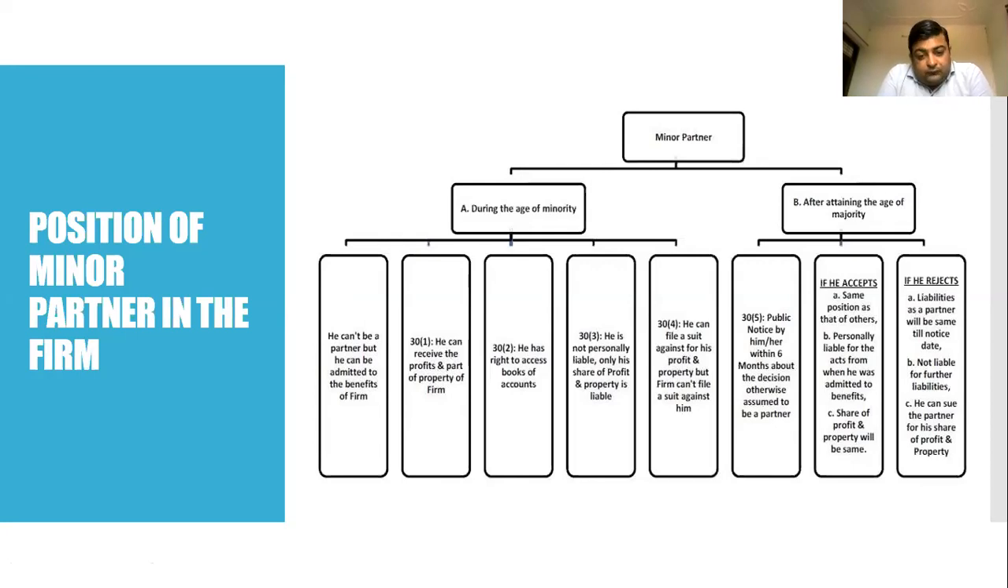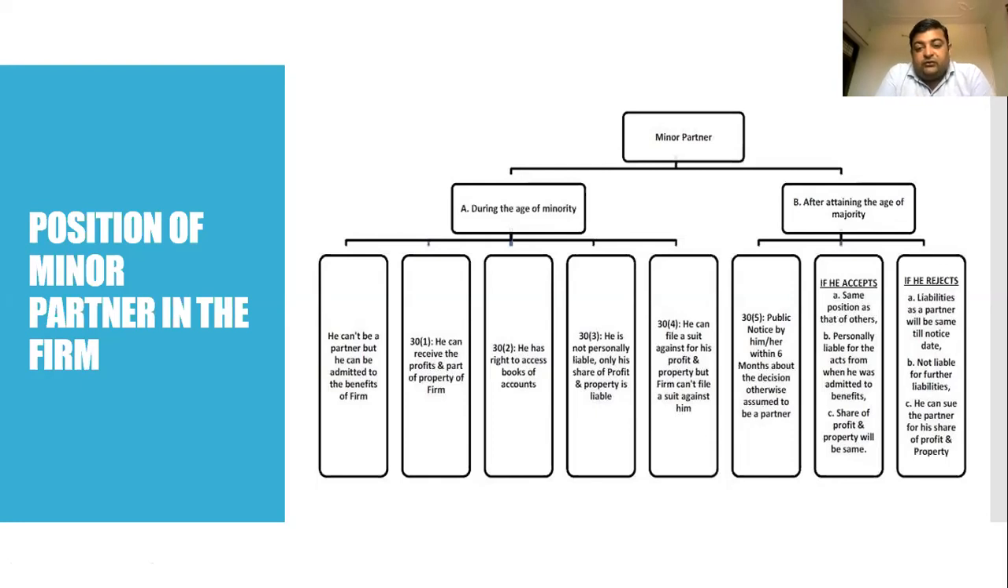Next, under Section 32, he has the right to access the books of account. The minor partner can have access to the books of account and he can audit the accounts if he wants. Next, Section 33, he is not personally liable; only his share of profit and property is liable. So he is not personally liable for anything in the firm, but he will only get the profit and the property.